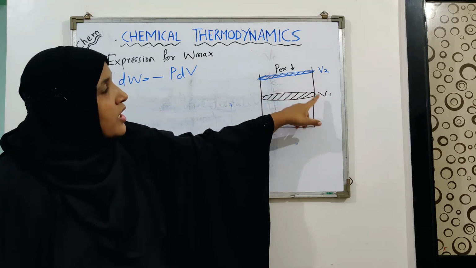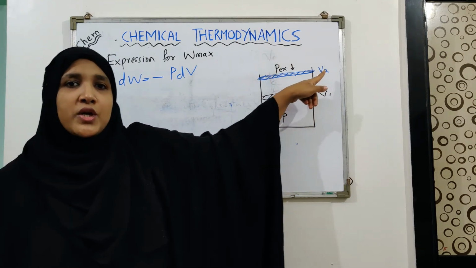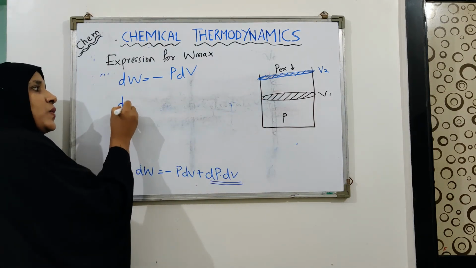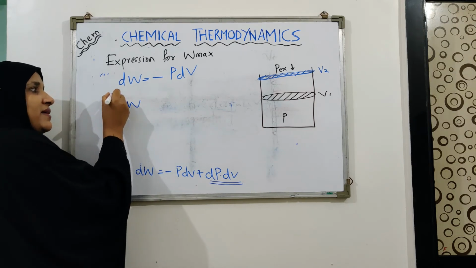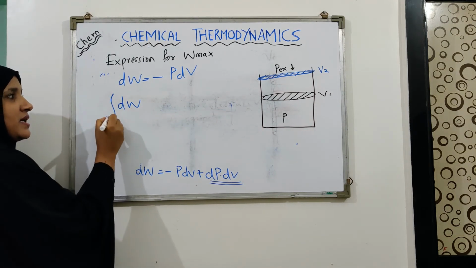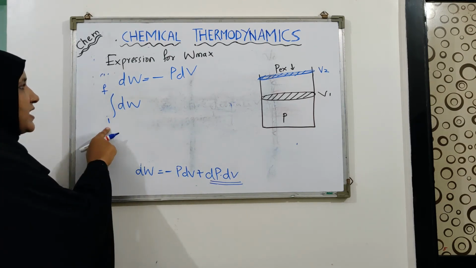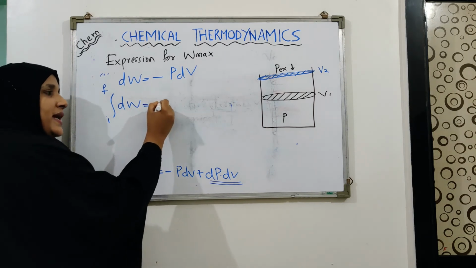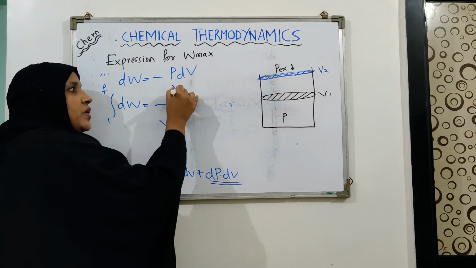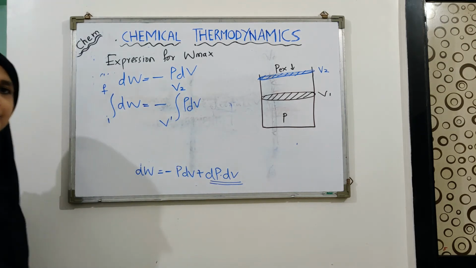To find out how much work is done when the gas expands from V1 to V2, we can integrate it between the initial and final limits. So this is the initial state of the system and this is the final state, and let's integrate the work from initial to final, and the integration will be done from V1 to V2 of PdV.